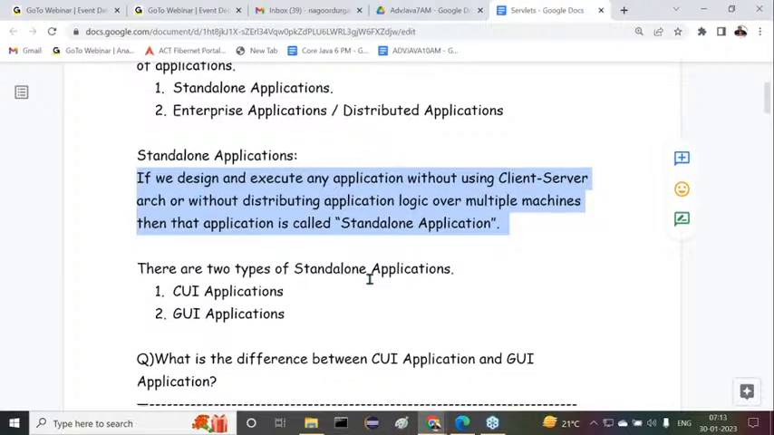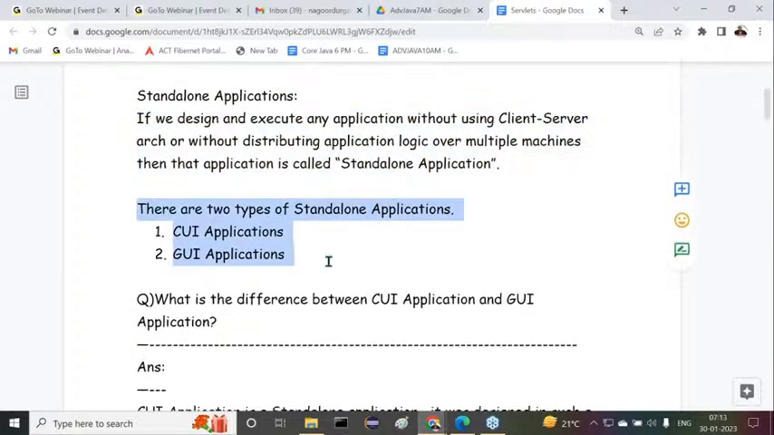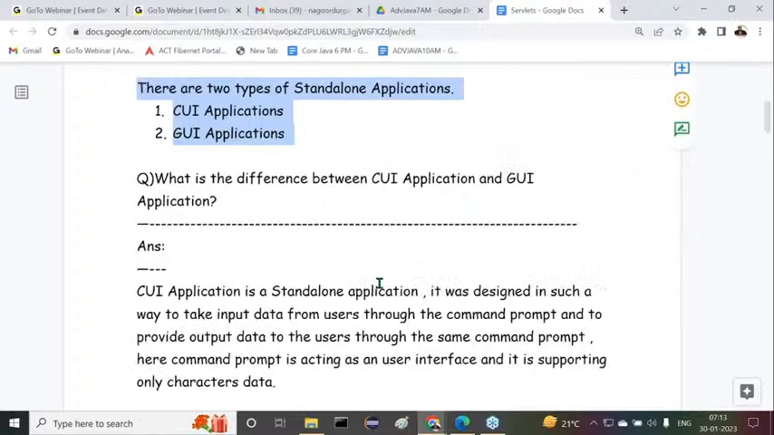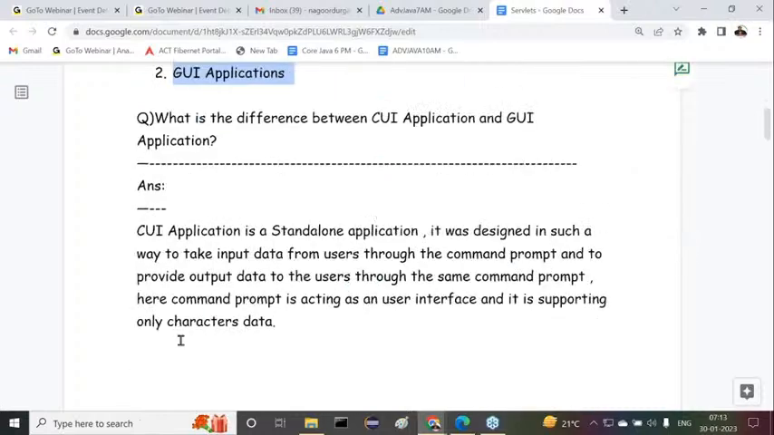Again here, how many types of standalone applications are available? Two types of standalone applications. What are the two types of standalone applications we have? First one is CUI application and second one is GUI application. They are the two types of applications.